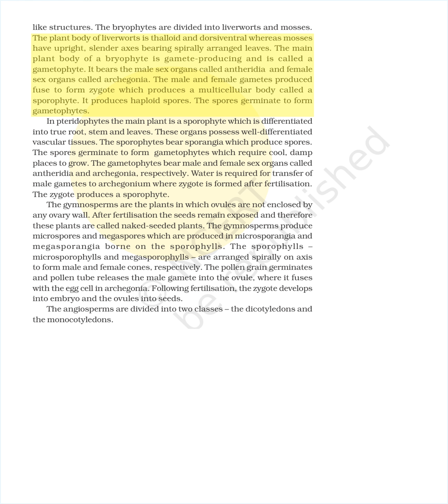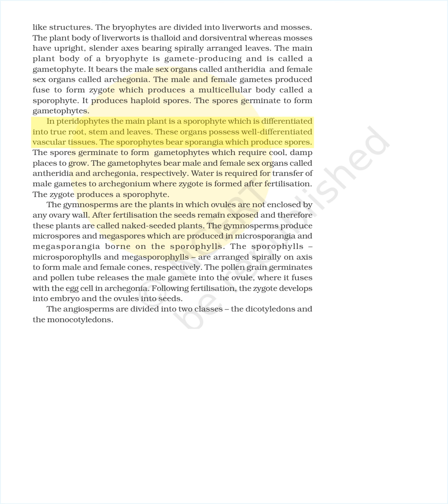The main plant body of a bryophyte is gamete-producing and is called a gametophyte. It bears the male sex organs called antheridia and female sex organs called archegonia. The male and female gametes produced fuse to form a zygote which produces a multicellular body called a sporophyte. It produces haploid spores. The spores germinate to form gametophytes.